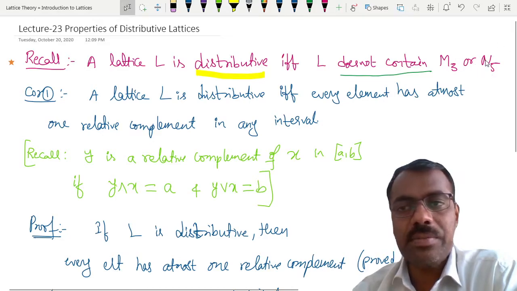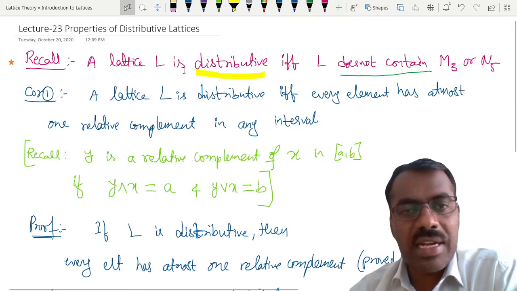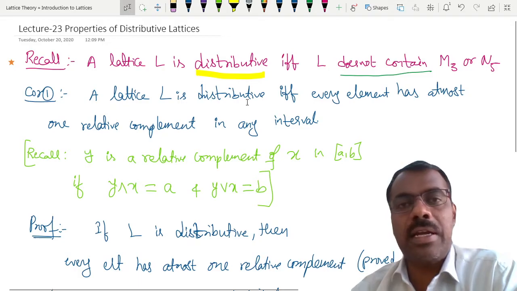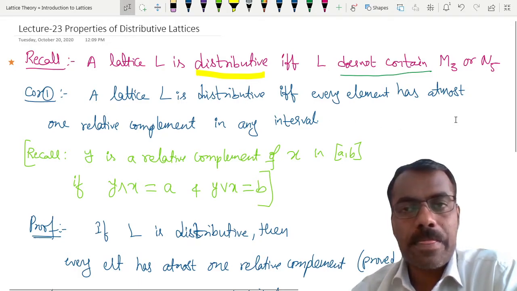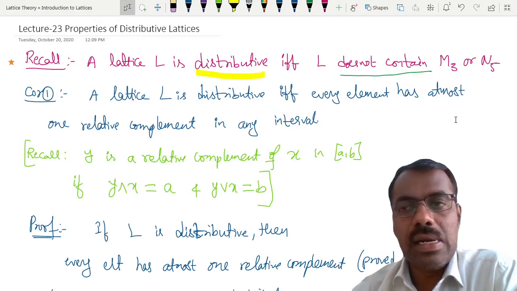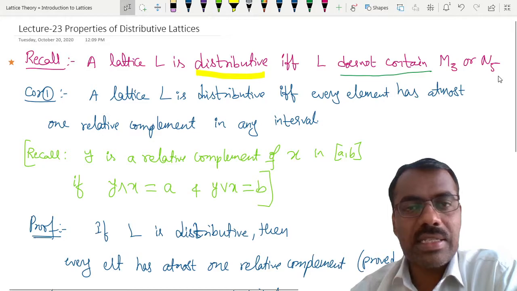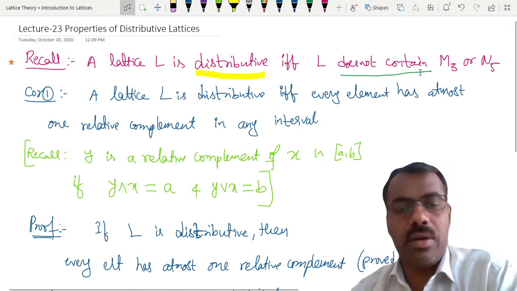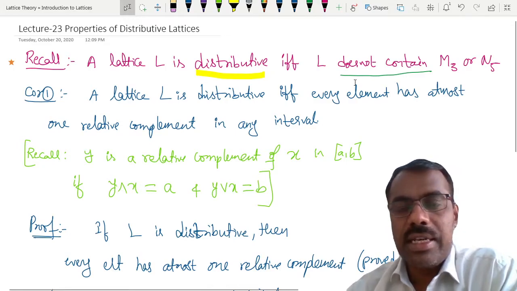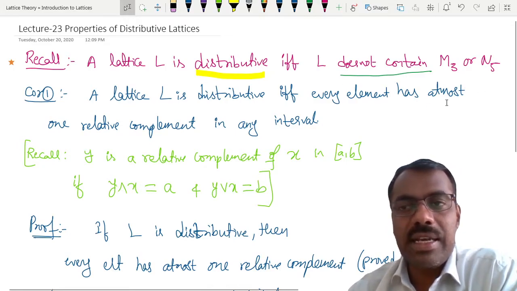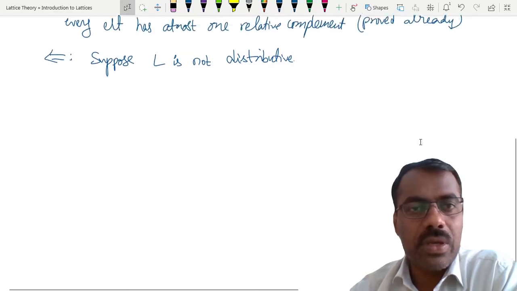If it is not distributive, then it contains either one of them. So either it contains M3 or N5.